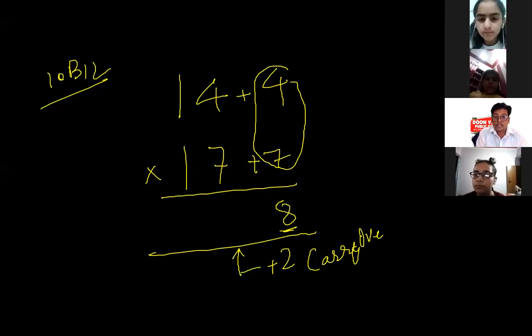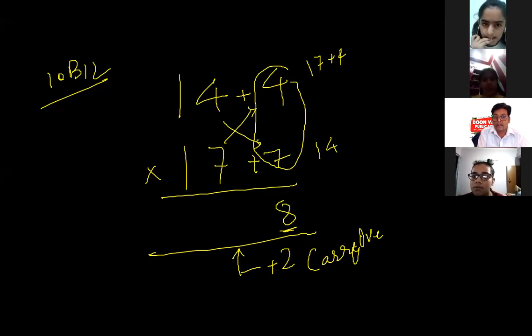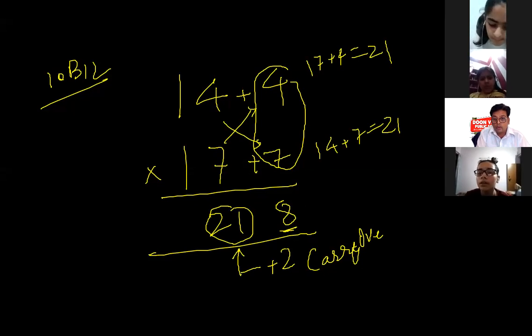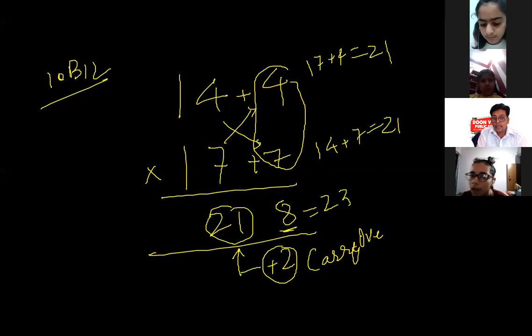Now this way or this way? This way is 7 plus 4, this way is 14 plus 7. Both ways give me 21. So 21 will be added to 2, which gives me 238.